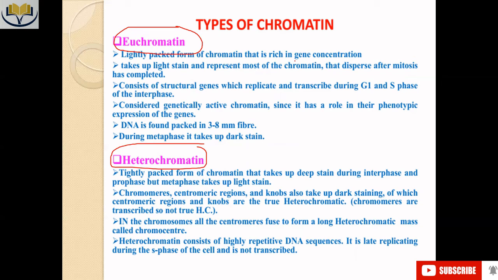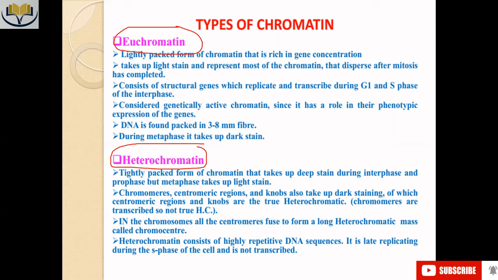Now, in case of heterochromatin, they are not taking part in these kinds of processes. They do not take part in the process of, let's say, replication or transcription or translation.